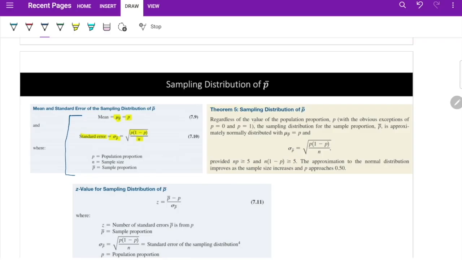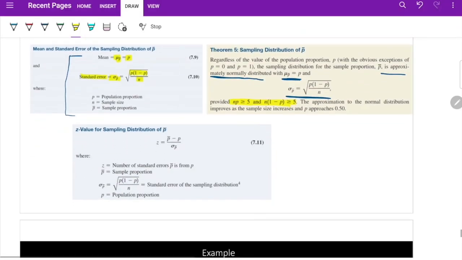Theorem 5 says, regardless of the value of the population proportion P, the sampling distribution for the sample proportion P bar is approximately normally distributed, as we said, but we have to make sure that this is true. This is important. So the sampling distribution of the P bar is normally distributed, but we have to make sure that n times P is greater than 5, n times 1 minus P is greater than 5, right? And how to standardize the P bar? It is P bar minus P divided by sigma P bar. What is sigma P bar? It's that one.